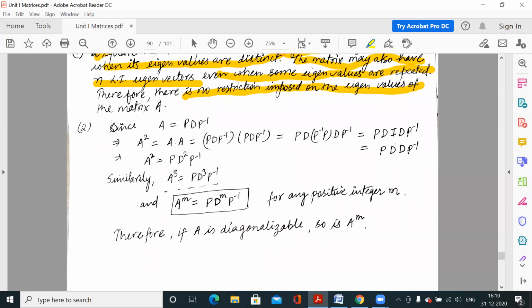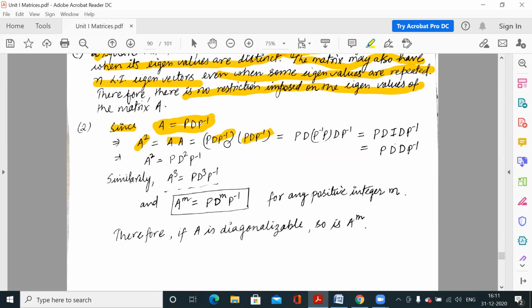And one more remark: since A is equal to PDP inverse for the diagonalizable matrix, what is A square? A square is A into A. Putting the value of A, it is PDP inverse times PDP inverse.